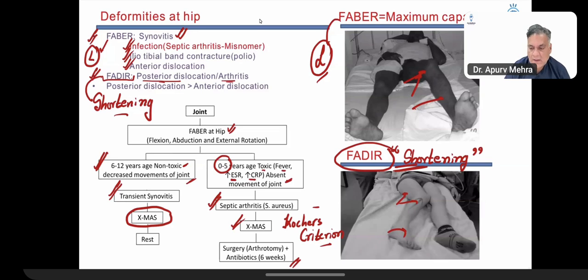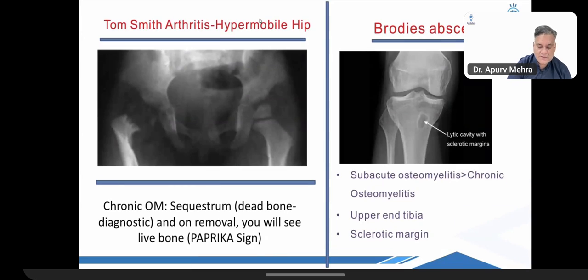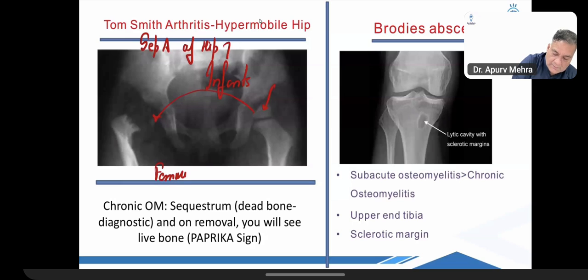Arthrotomy. Arthro means joint, tomy means opening the capsule. So opening the joint capsule is arthrotomy. Then Tom Smith arthritis. If there is septic arthritis of the hip in infants, the femur epiphysis is destroyed. Which epiphysis of the femur? Capital means the head epiphysis of the femur is destroyed. And that is why it's called a hypermobility joint. Tom Smith arthritis is hypermobility.